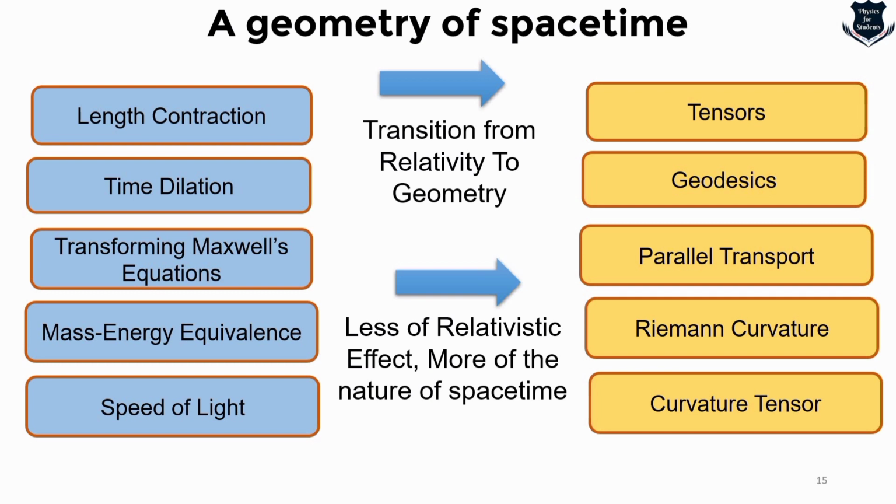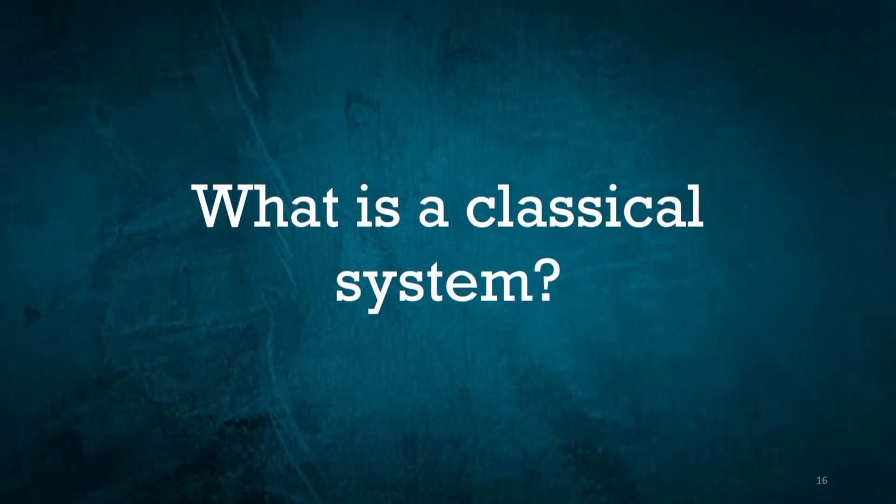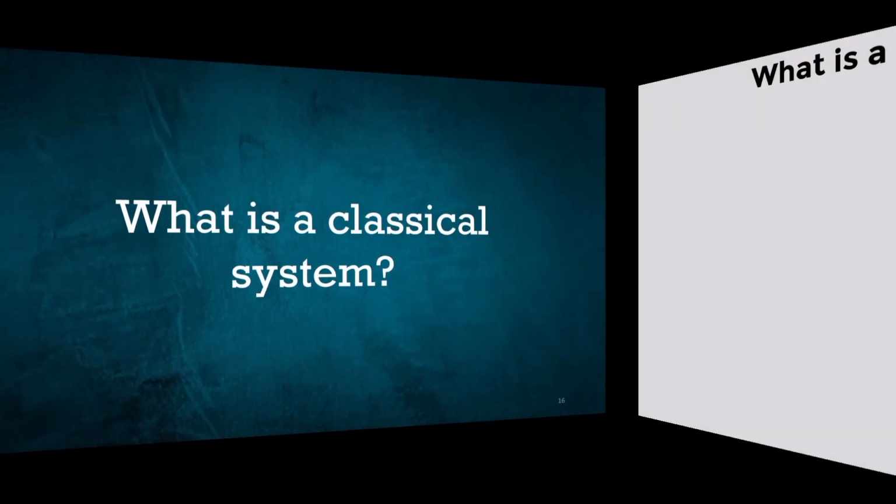Now the thing is that, as you can see, we have already started with what is called the geometry of space-time, and we have already established what a system is. Now we need to understand one thing very closely, which is very intrinsic, very deep: because general theory of relativity is a classical system, we call it more of a classical physics. The question is, how and where can we define what is a classical system? Coming up in the next part of the video, what is a classical system? Not Newtonian mechanics, not throwing a cannonball, but something very deep, and I'm sure that you will enjoy this part. What is a classical system?